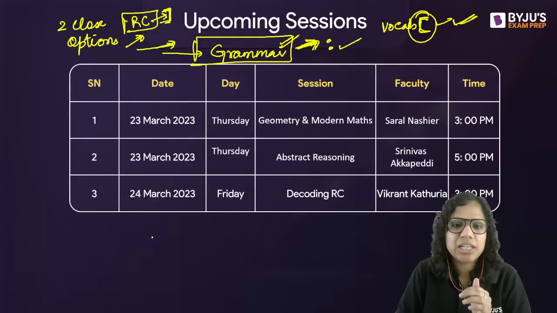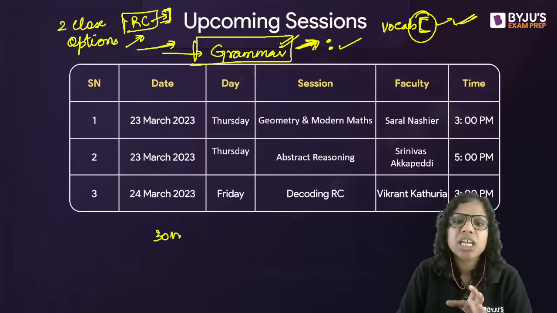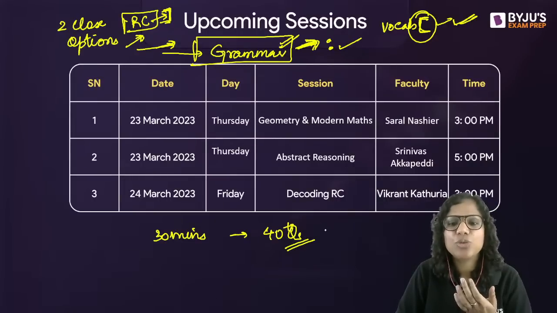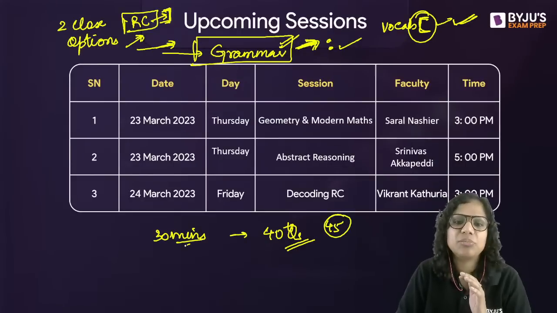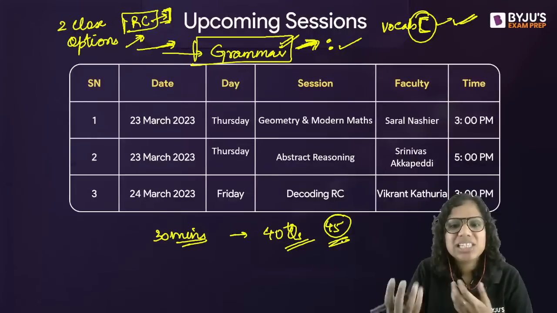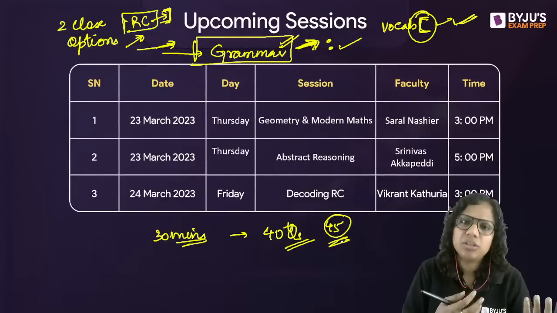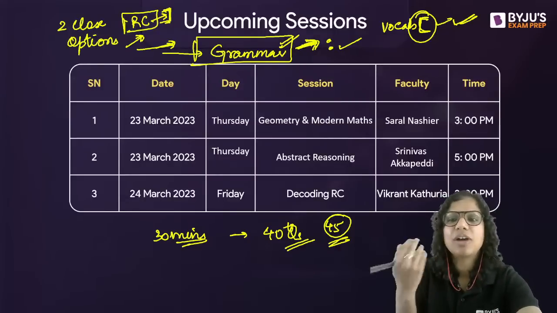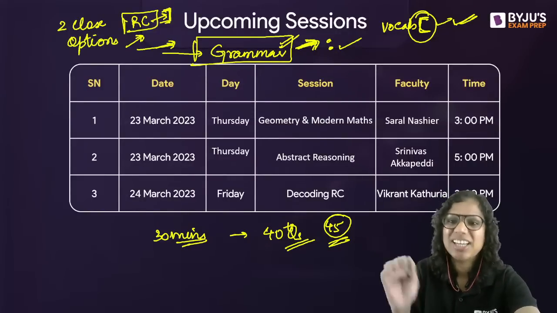For VARC, I can tell you this, that in 30 minutes, yes, you can comfortably attempt about 40 questions. In fact, I would suggest that you attempt 40 to 45 questions at least in 30 minutes. Then the remaining 7 questions that are left, you can go for in the second round. So for VARC, I can comment on this. For other sections, you have to try. If it works for you, it works for you, right?